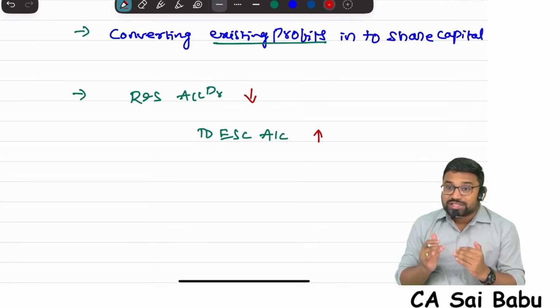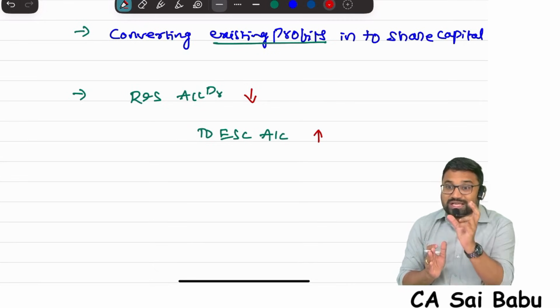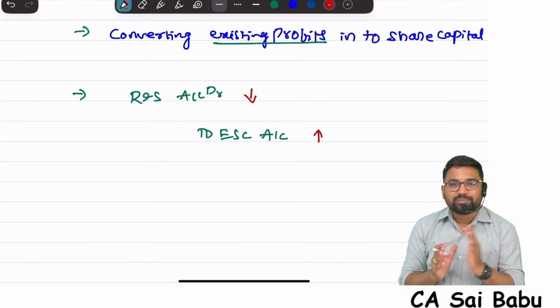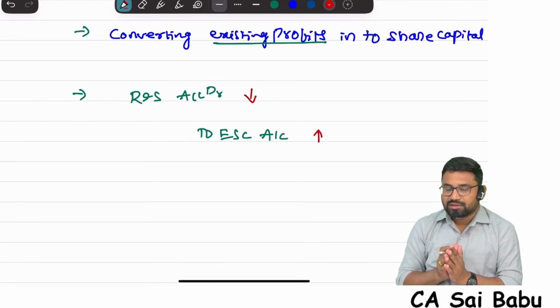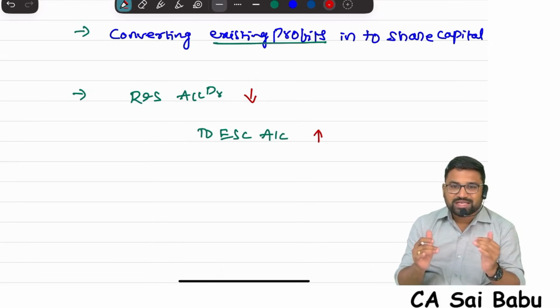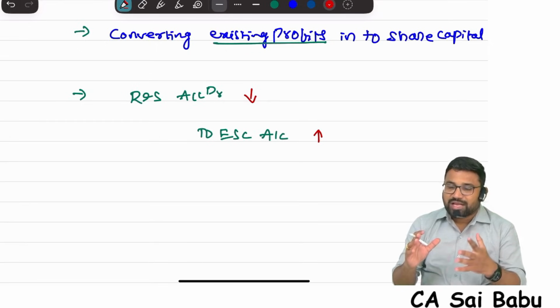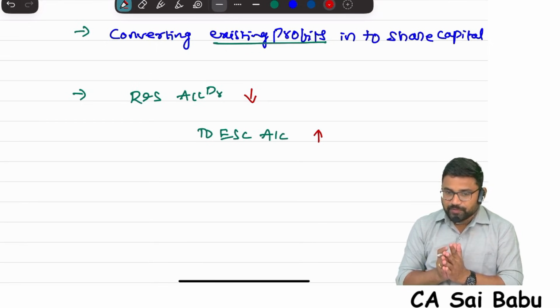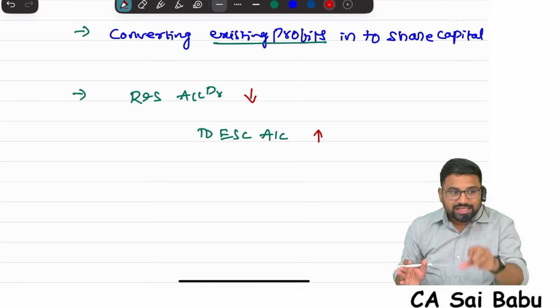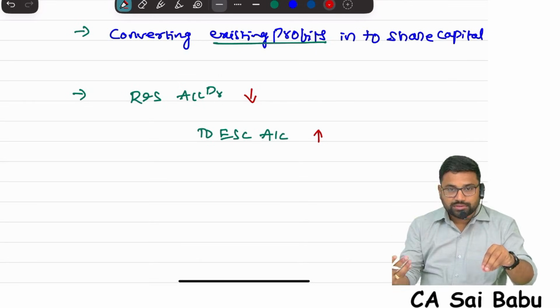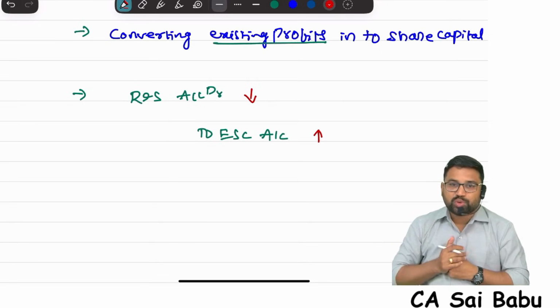Whatever profits are earned by the company after all appropriations will be shown separately. That is called reserves and surplus. So reserves and surplus basically indicates the past profits of the company. Of course, reserves and surplus consists of different items, like for example general reserve, P&L account, capital reserve, securities premium. From that, some reserves we convert into capital. So basically this is what happens in bonus issue.